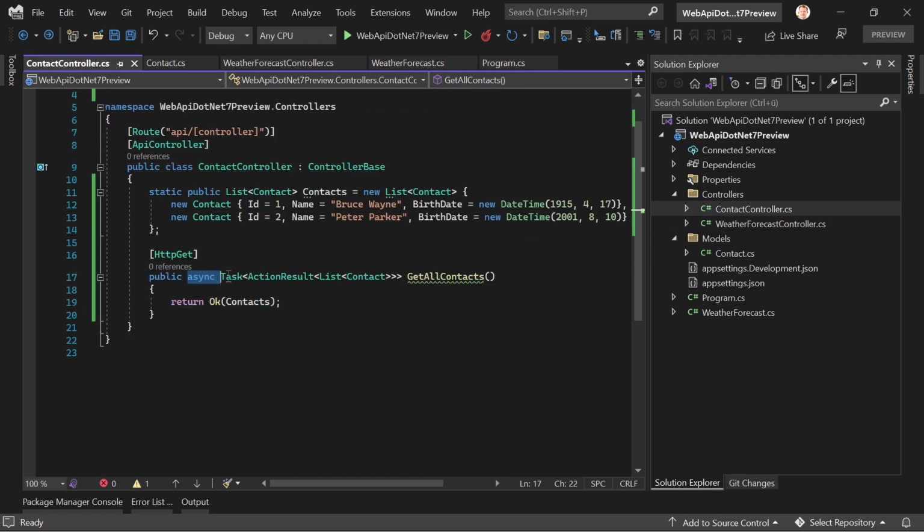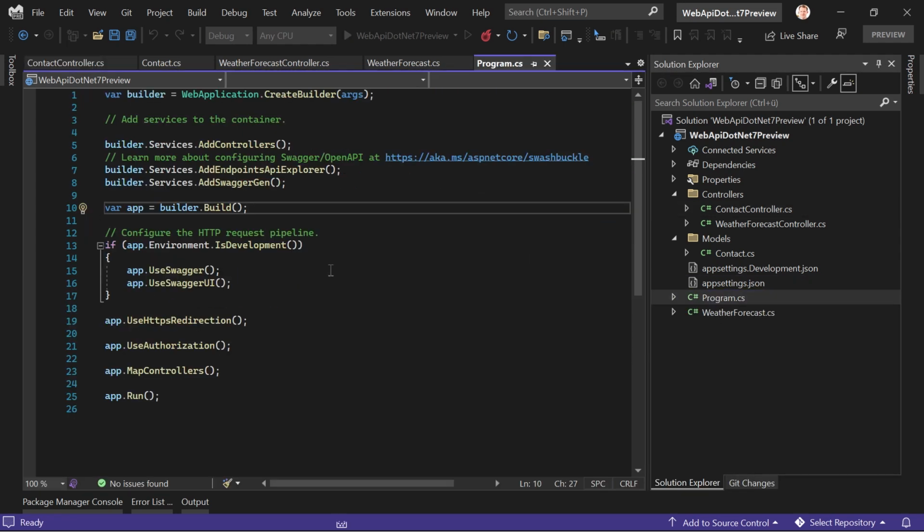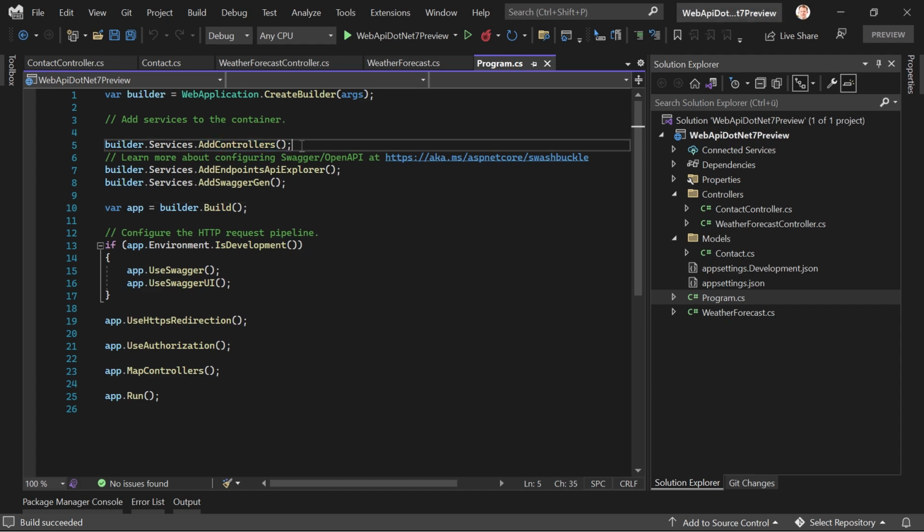Or, no, seriously, let's just remove this. We just return an action result with a list of contacts. And then let's start this already and have a look. Nothing to register here in the Program.cs, because we're not using any kind of service or anything. It's important that we see the MapControllers function here, also AddControllers.